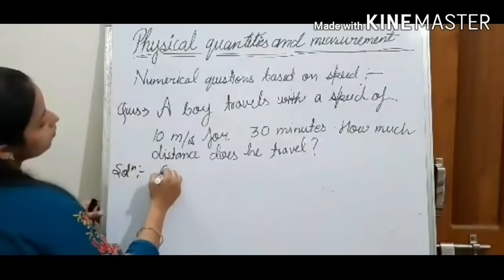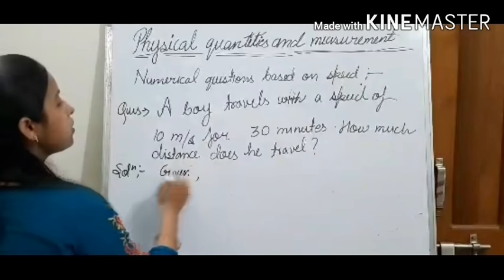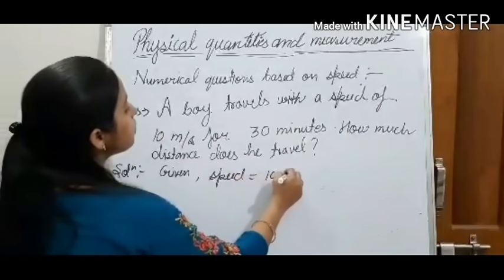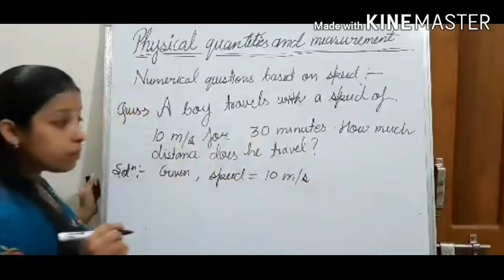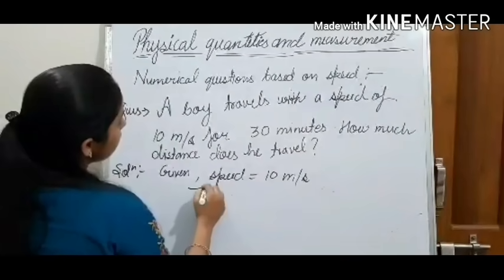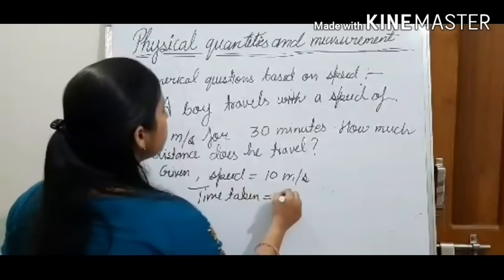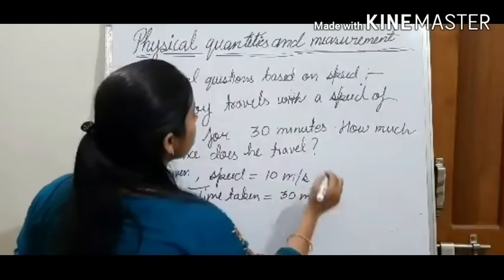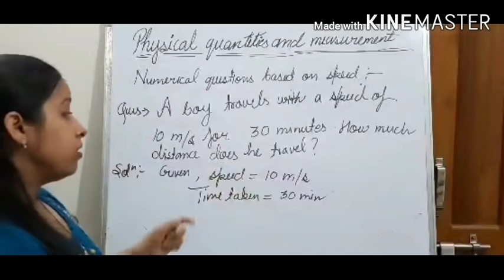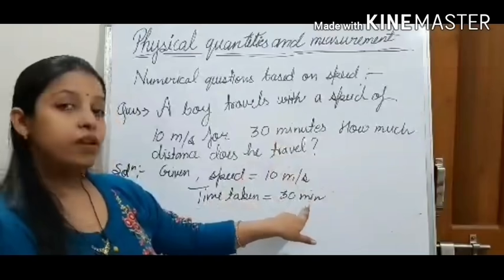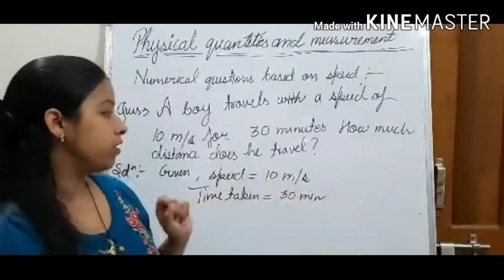So before solving, first you see what is given in the question. So write, speed is given how much? 10 meter per second. It is given in meter per second. Time taken is equal to 30 minutes. See this. Speed is given in meter per second. Time is given in minute. So what we will do?